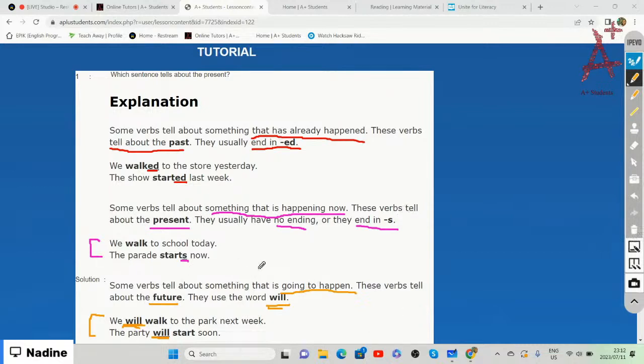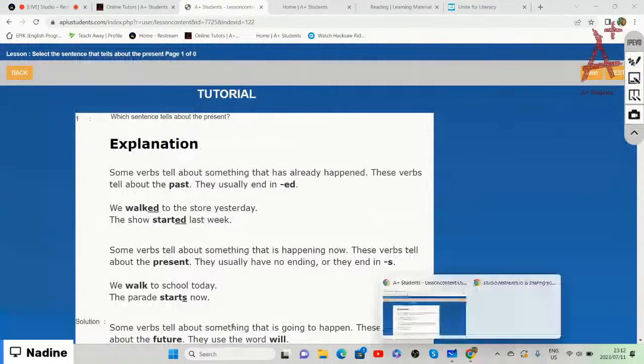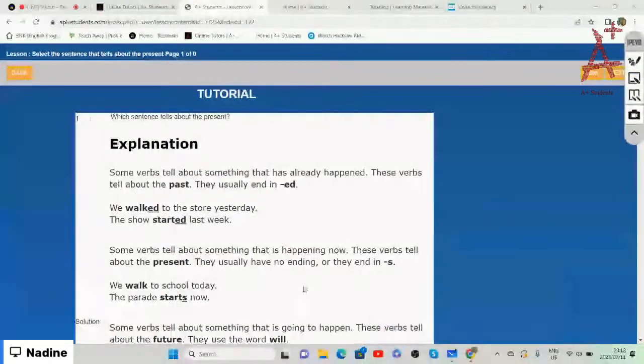All right, so that is explaining tenses. Even though I gave you an explanation of tenses in the present, in the future, as well as the past, for now we are only to select the sentence that tells us about the present. The present is something that is happening now. And remember, we said it either has no ending or it ends in s. And that is the present.